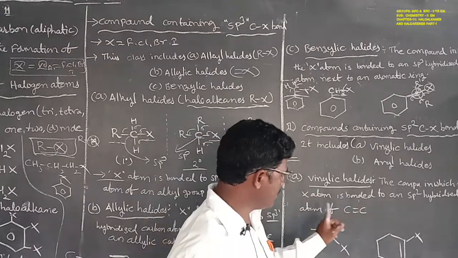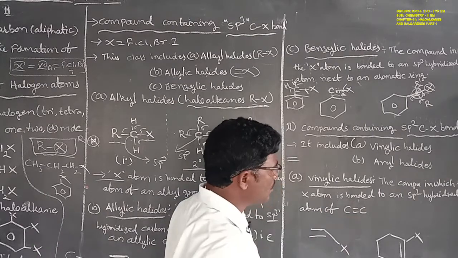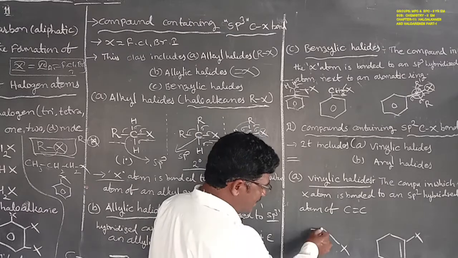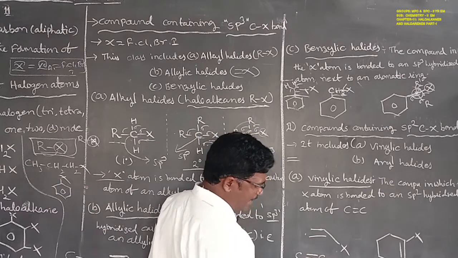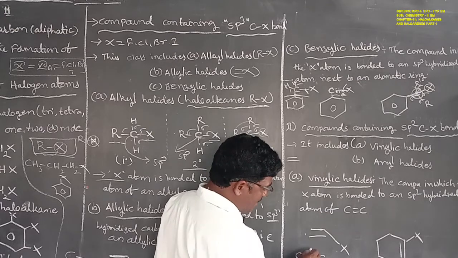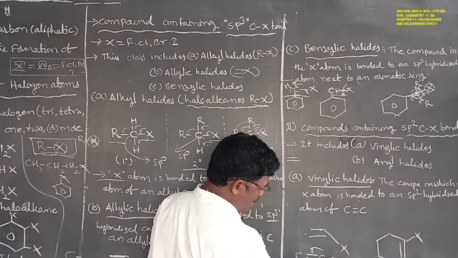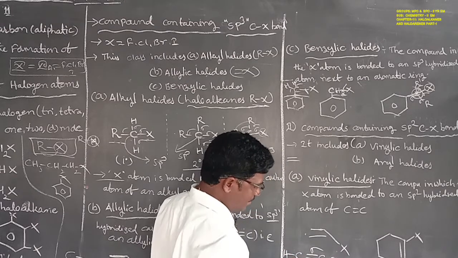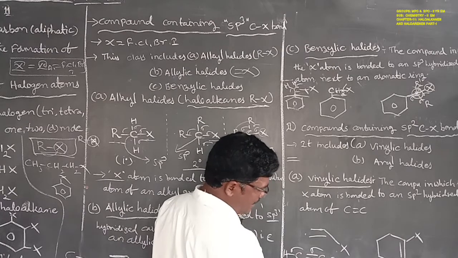Here is the compound in which the halogen atom is bonded with the sp2 hybridized carbon atom of C double bond C. Here is the C double bond C, that is also known as a double bond. A double bond is considered one sigma bond and one pi bond. Remaining hydrogen sigma, next one is the sigma. Here is the 3 sigma 1 pi, that is also called sp2 hybridization.